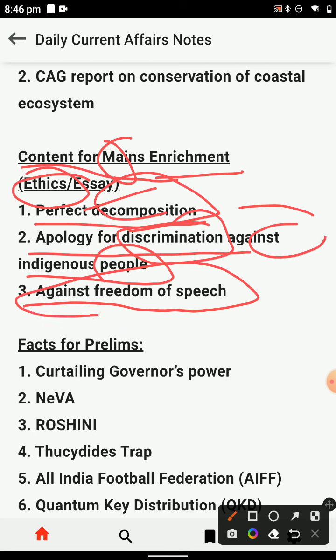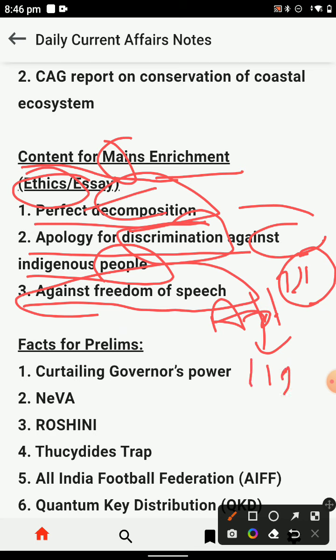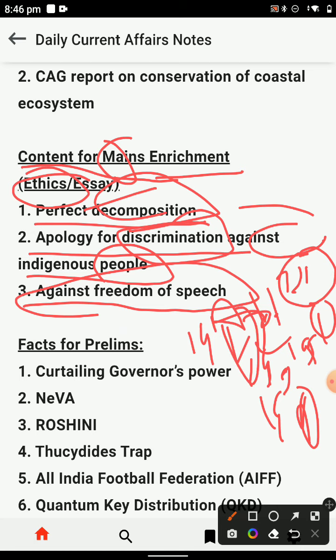You have the article on freedom of speech, Article 21, and the right to freedom of speech, and you have also referred to Article 19. Article 19(1)(a) sub-clause and 19 sub-clause (b) you have defined.